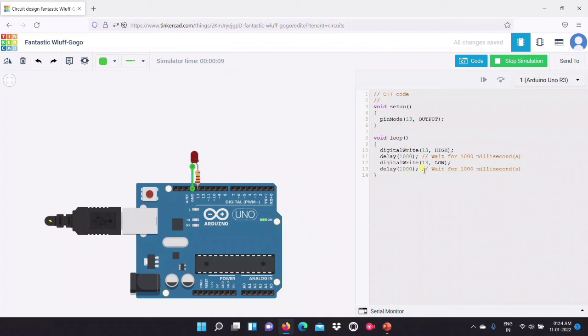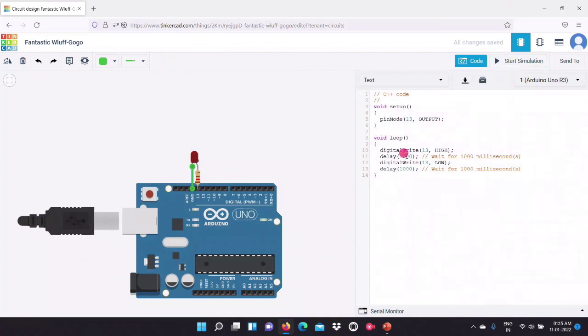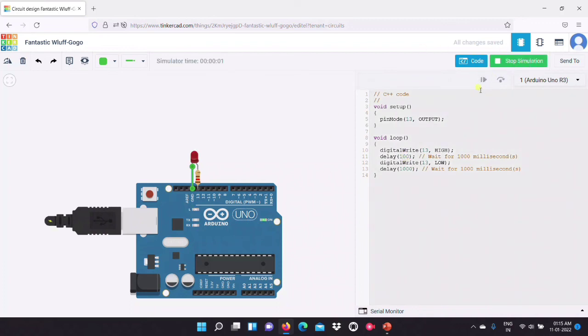And actually we can try different patterns here. We can stop the simulation and continue editing. So the delay is reduced to 100. See how the delay is now reduced.